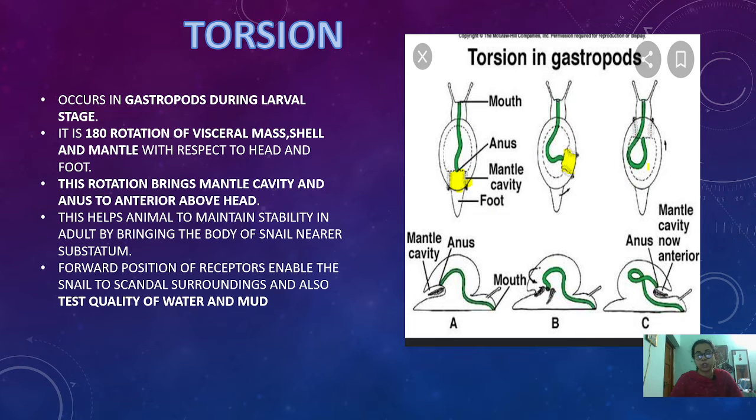By the end of the torsion process, you can see here the mantle cavity, and the anus just opens behind the mouth. So, this is the full cycle of torsion, that is, a full 180-degree rotation. The anus and mantle cavity, which were posterior, undergo a 180-degree rotation and the anus just opens behind the mouth. Additionally, not only the anus and mantle cavity, other structures which are present posteriorly will open anteriorly.